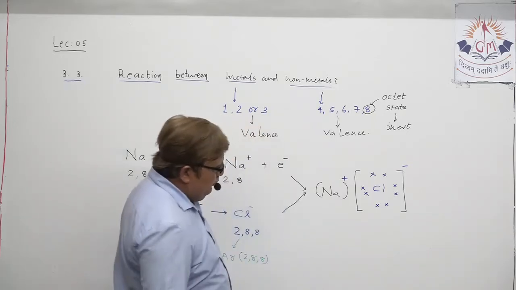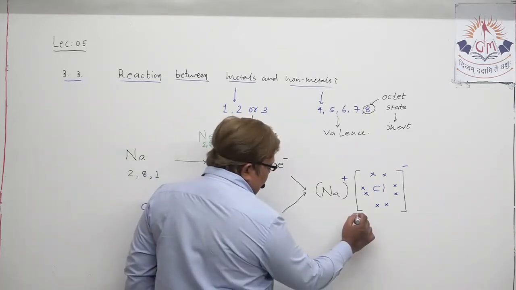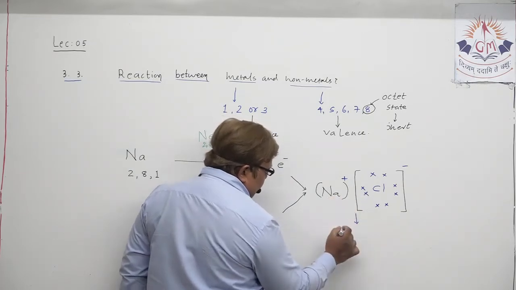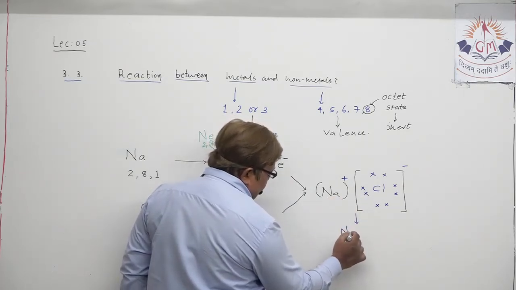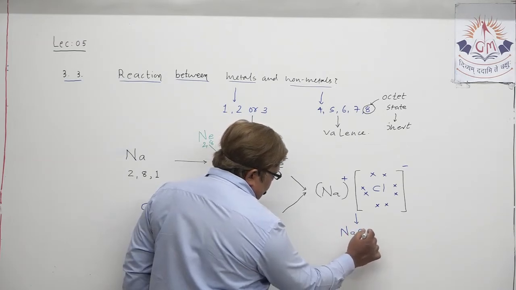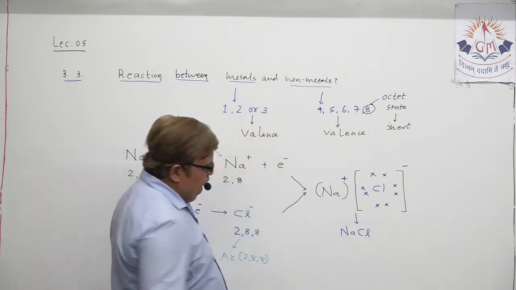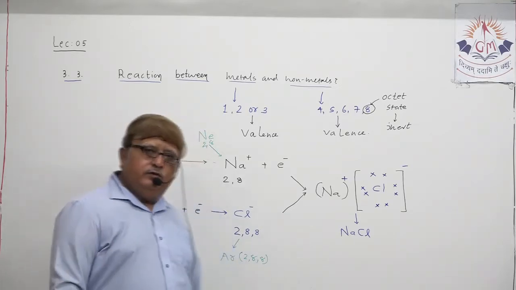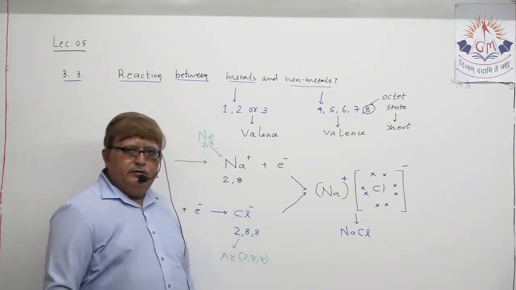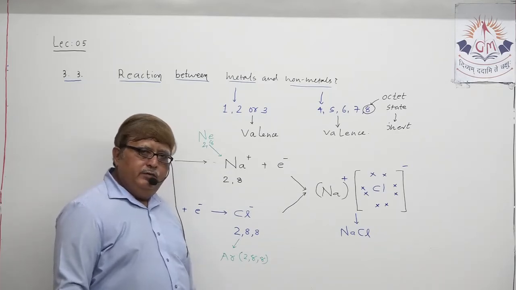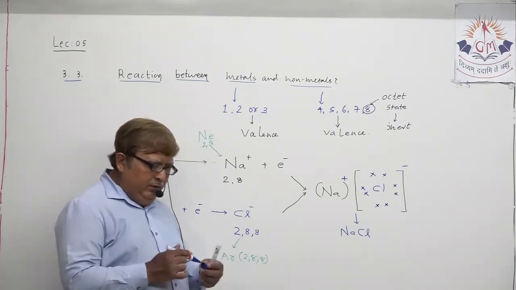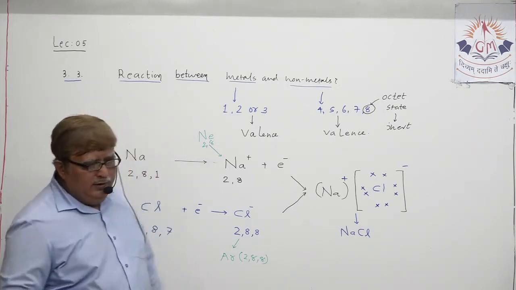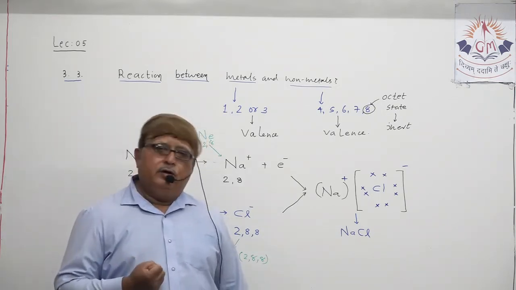So sodium positive and chloride negative ion feel electrostatic attraction and form an ionic compound which we call sodium chloride. You understood this? So this is the reaction between metals and non-metals. You can select any ionic compound.